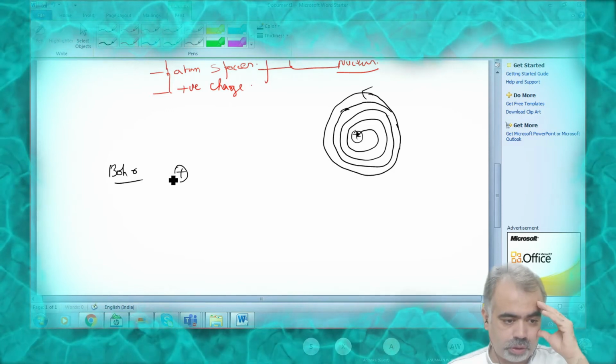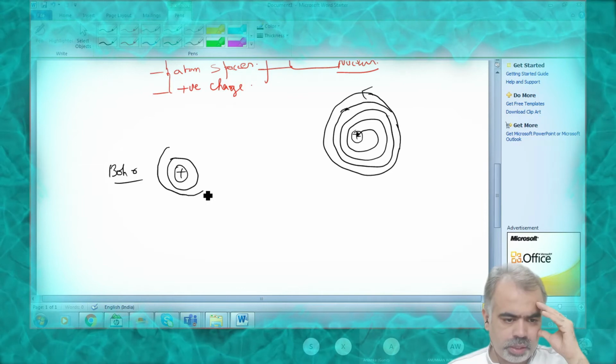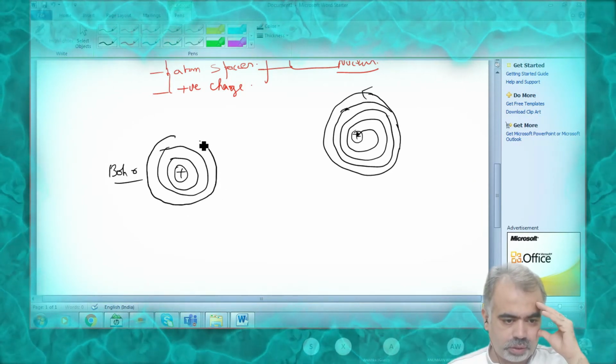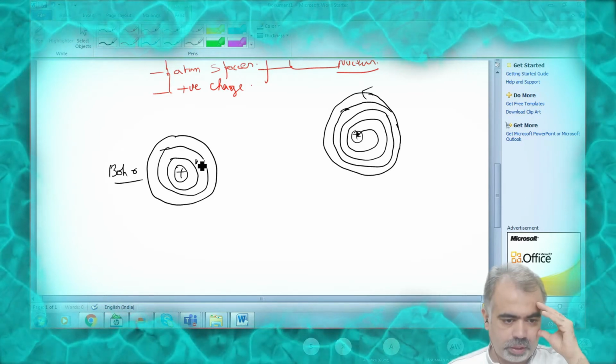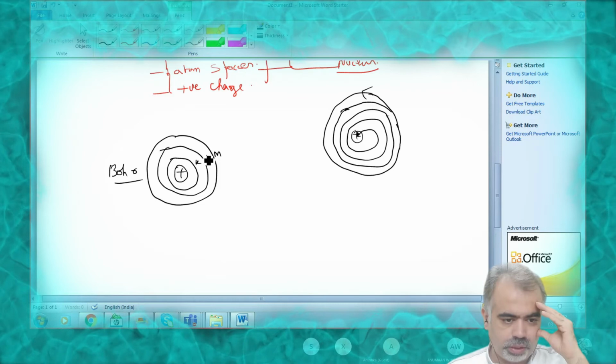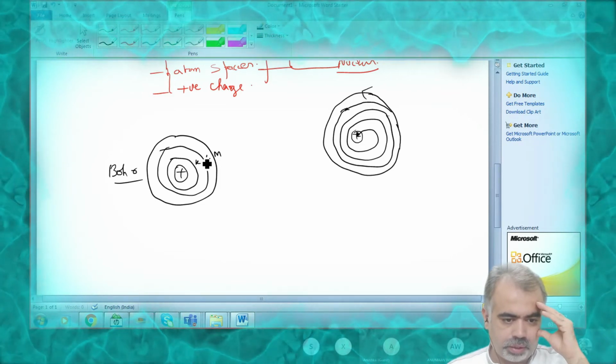Bohr, one more scientist, Bohr, he explained this thing. He said yes, electrons are moving around the nucleus. This is correct, but they move in a particular shell, and the shells' names are K, L, M, N, like this.